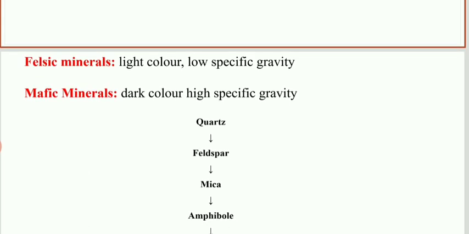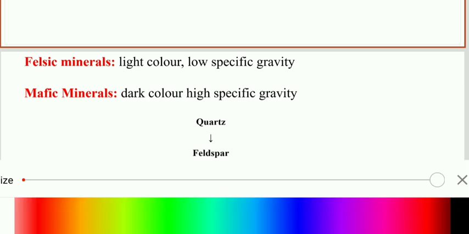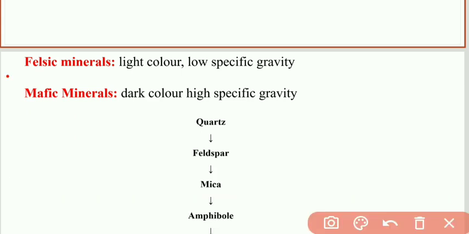Now here we will see the classification of igneous rock, first the main classification or the subtypes. First one is the felsic rock, or felsic mineral, and the second is mafic minerals.